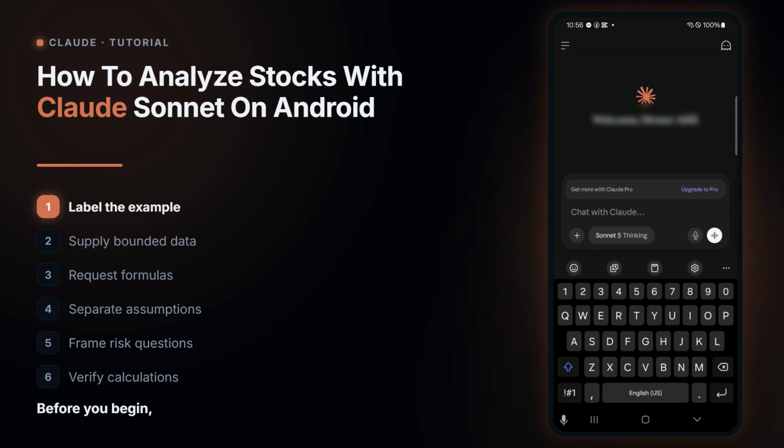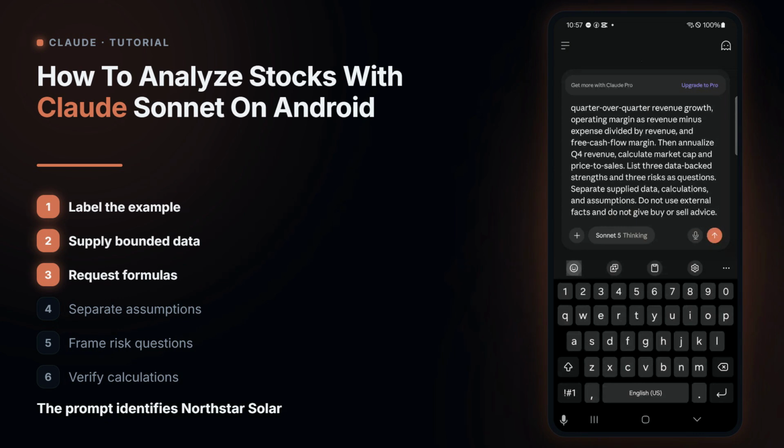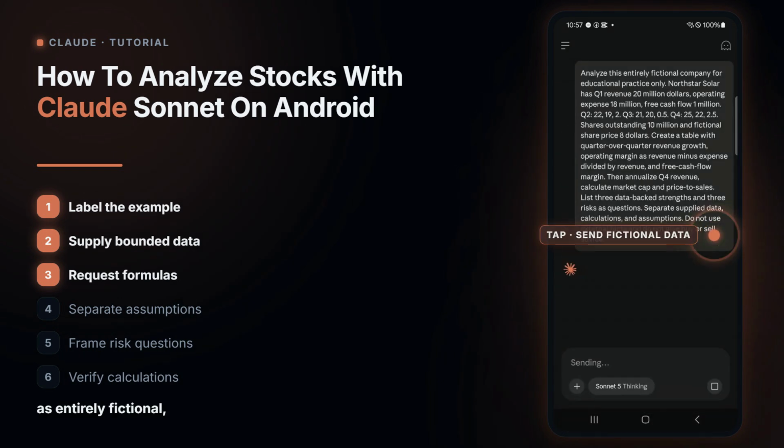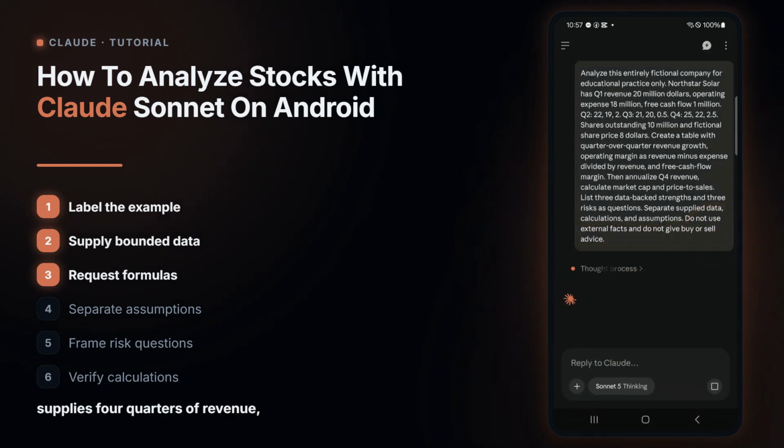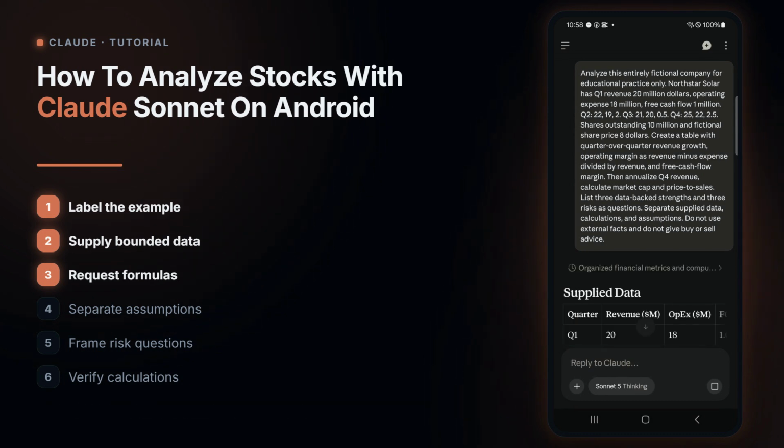Before you begin, prepare a clearly labeled fictional dataset and decide which formulas, assumptions, strengths, risks, and safeguards you want Claude to show. The prompt identifies North Star Solar as entirely fictional, supplies 4 quarters of revenue, operating expense, and free cash flow, then adds fictional shares and price.